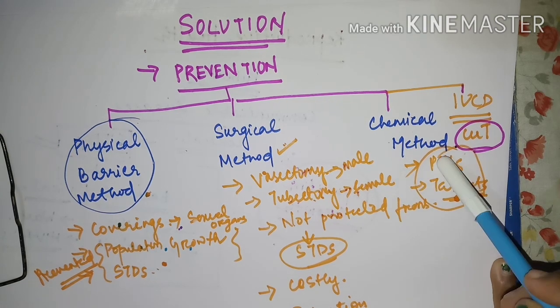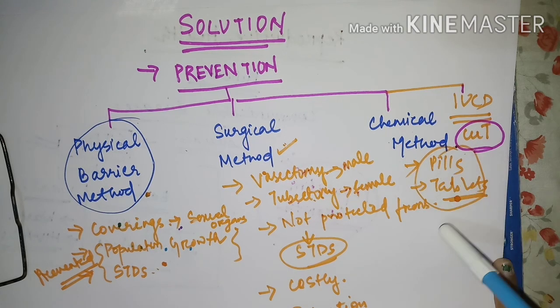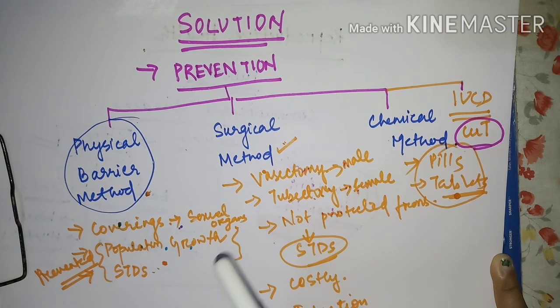But the problem is, though it is prepared with the help of hormones, it changes the hormonal balance in females, and hence has a lot of side effects in future. Though it is easily available, it can be reversed, because if the couple wants to have a child, they can after they stop taking the pills. But the problem is also that it does not protect from STDs. So this is another method in which prevention is carried out.